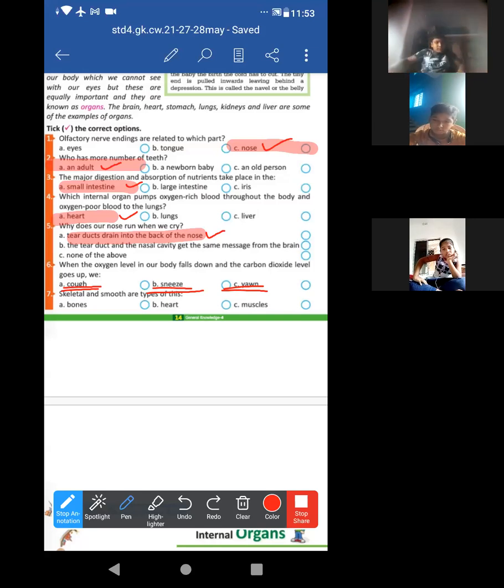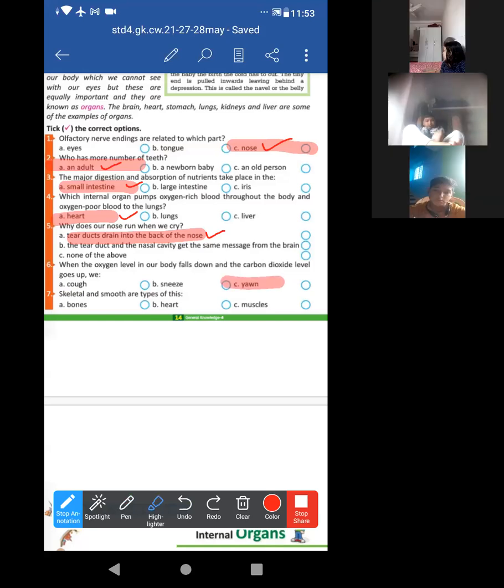So now look at this. What will be the correct answer? When the oxygen level falls and the carbon dioxide level goes up, then it is yawning. That is yawn. Just write the answer.